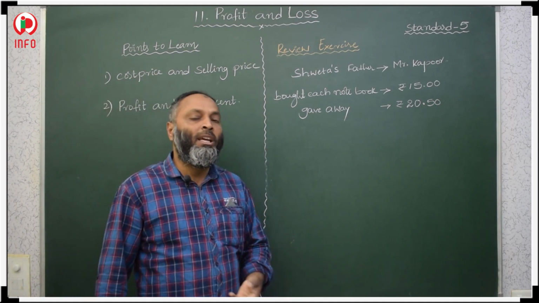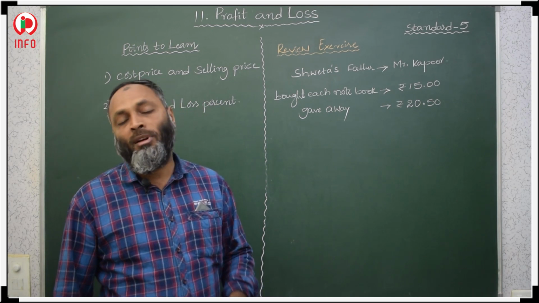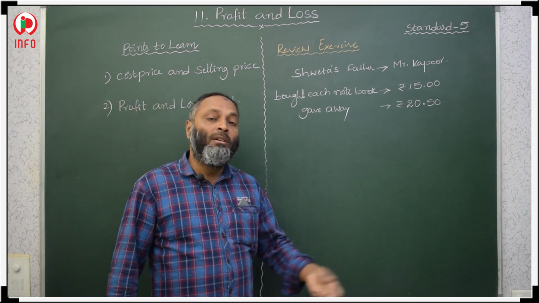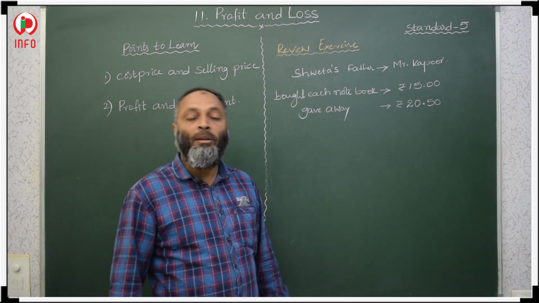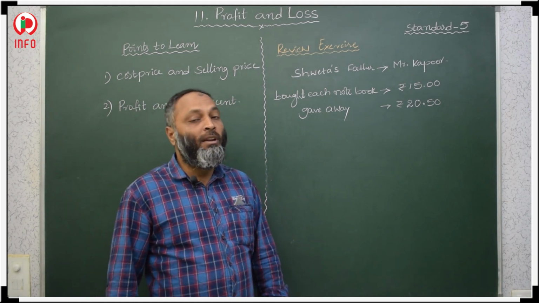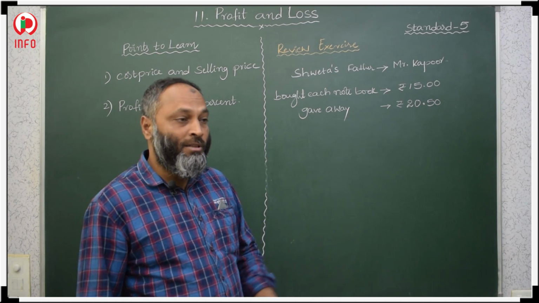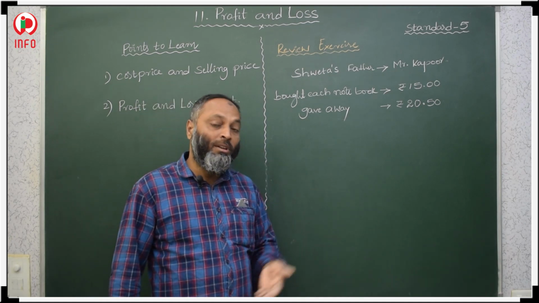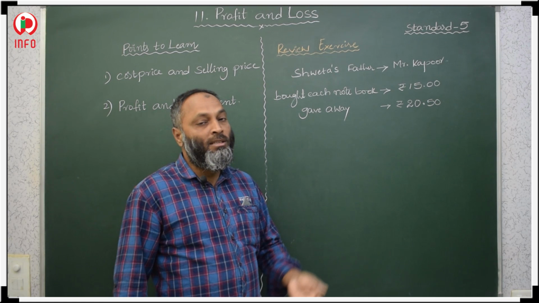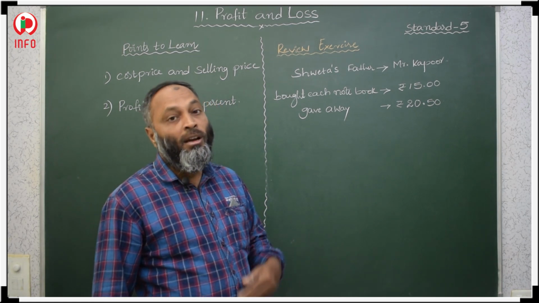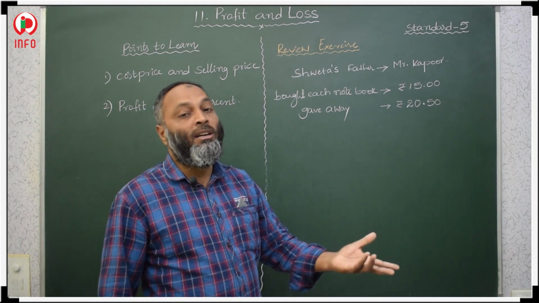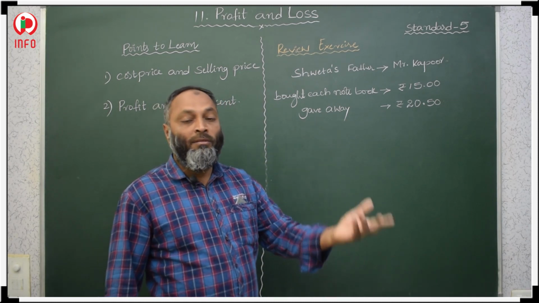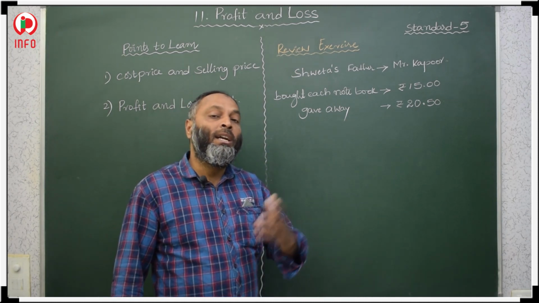That is the main aim of business. When will they get profit? Whatever they purchase, that amount is the cost price. After that, when they sell that article at a greater price, they will get profit.